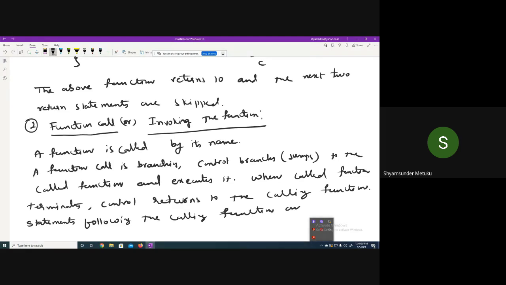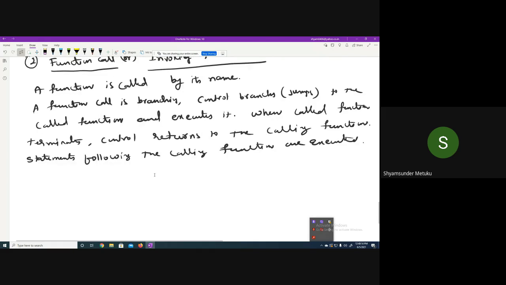Can you tell me what is executed after the calling function in our example? In our example, what was the statement which was executed after the calling function? Is it not printf for maximum value is C? Yes or no?